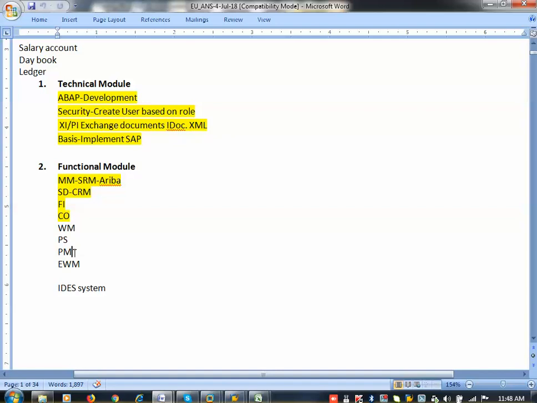Okay, so next is EWM. The extended or advanced module of WM is EWM. So these are only the simple modules I explained. 40 to 45 are available. If you want more, you can go to sap.com and check the multiple modules available there. It's not required. When you are learning, I am going to teach you about the MM module only.